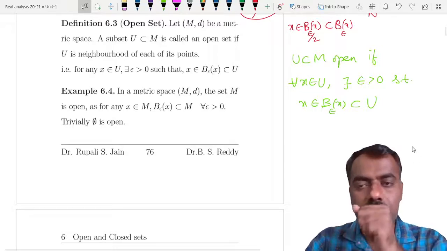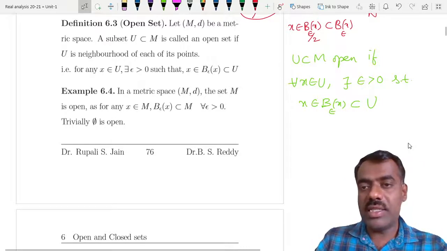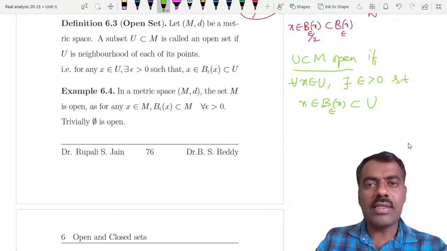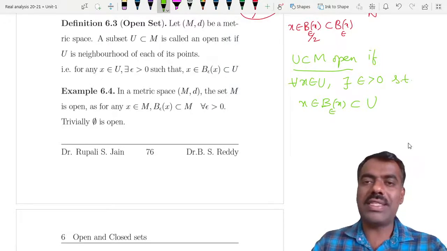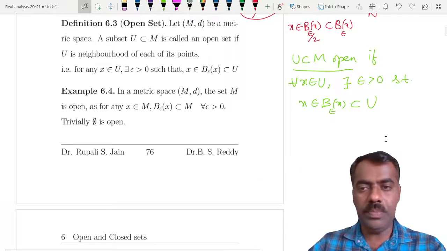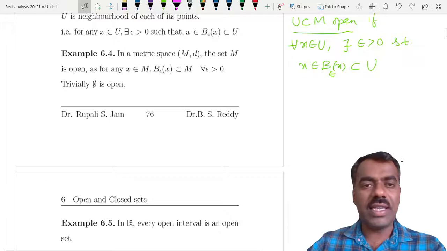So a set is said to be open if, given any point x in U, we can find some ball around x which is completely contained in U. Then we say that it is an open set.